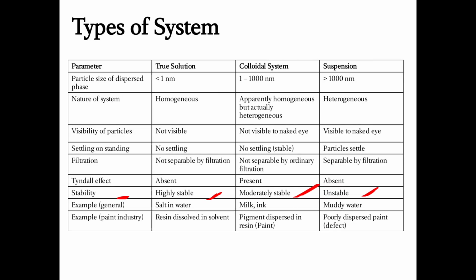So after Tyndall effect, the next parameter is stability. If we compare all the three systems, in true solution it is highly stable, colloidal systems are moderately stable, and suspension is unstable. To understand this in detail, we first need to understand the definition of stability. Stability here basically means, first, that there is no settling of the particles. Second, there is no separation of the layers. And third, that there is no coagulation or agglomerate formation over a period of time.